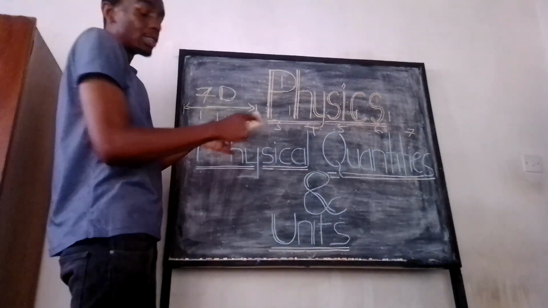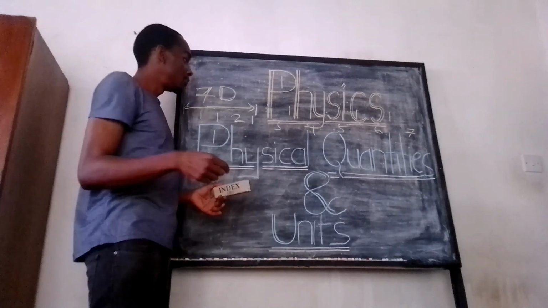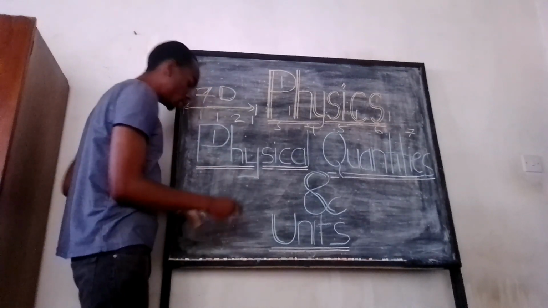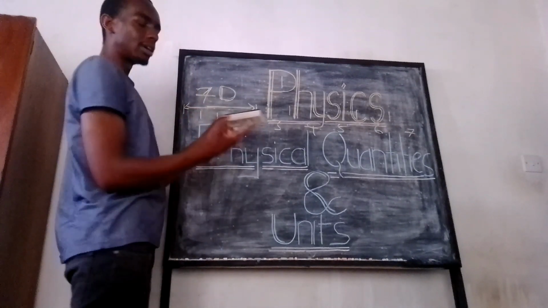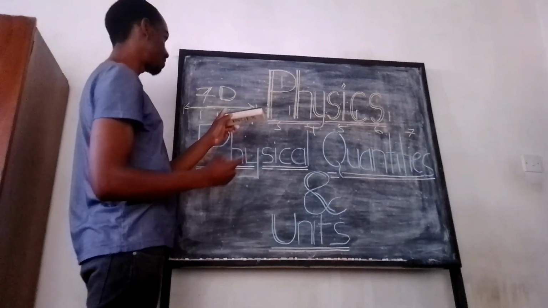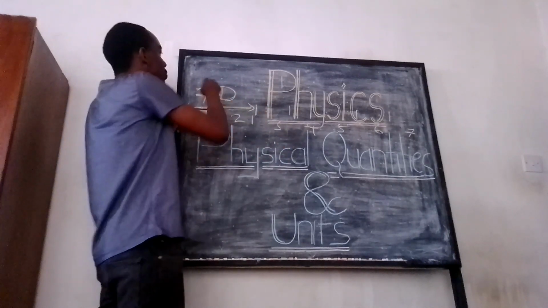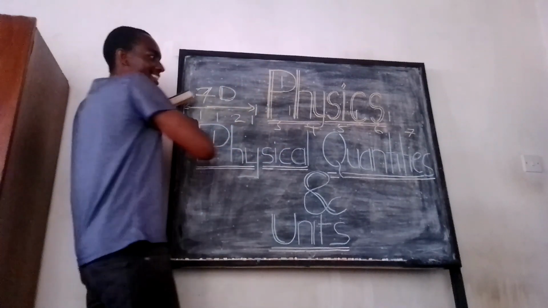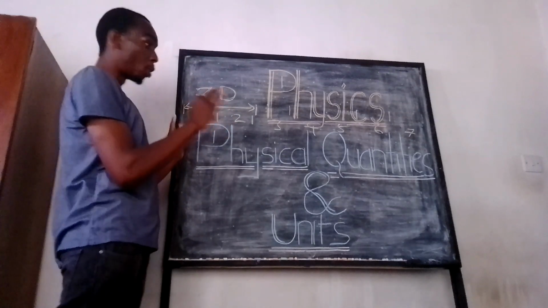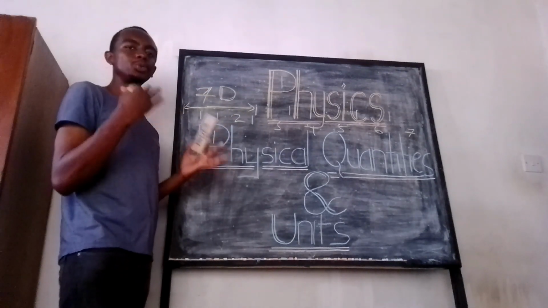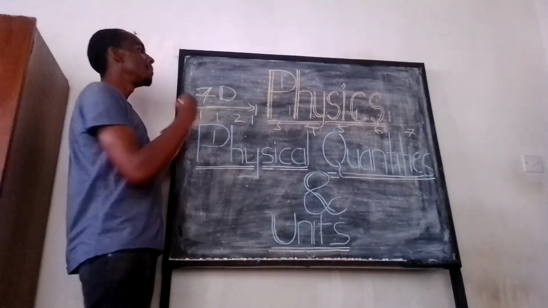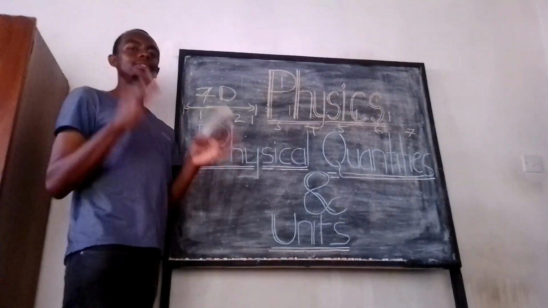Now it depends on the length of the thing you're using. If you're using something smaller, say a chalk is roughly half the length of a duster, so you'd end up, say, with 14 chalks as the length of the board. Now, the standard we use in physics when we're measuring length is called the meter.